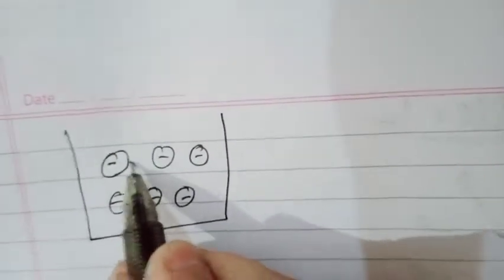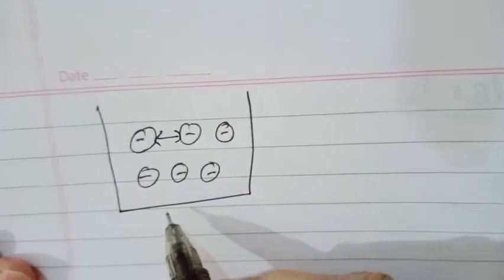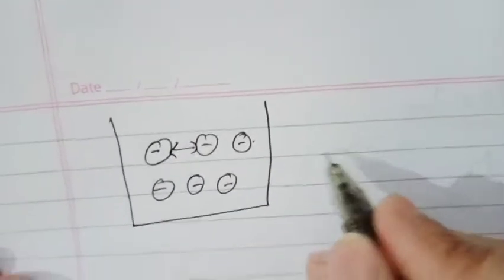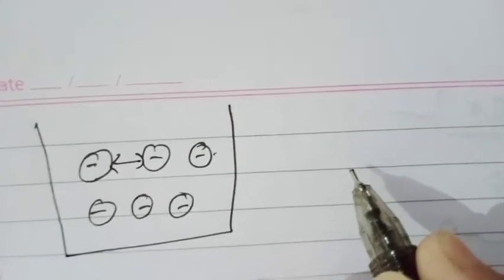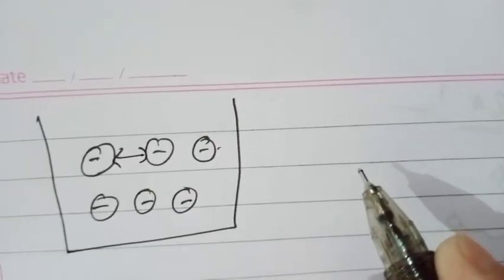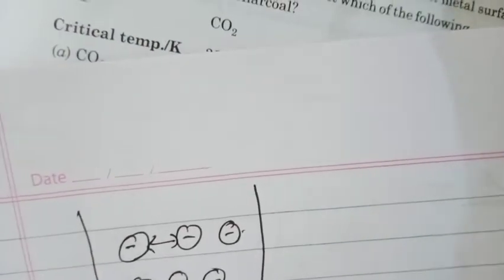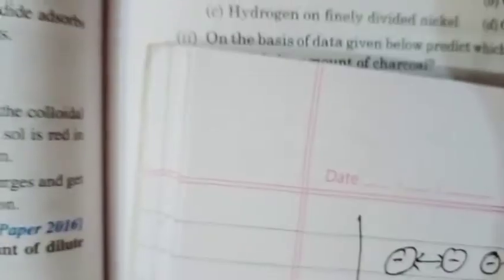Due to these charges the particles never come together and hence the solution is stable. The other reason is that these dispersed phase particles are highly hydrated. In case of water, they are highly solvated, and due to solvation energy is released and makes the colloidal solution very, very stable. Next question is,